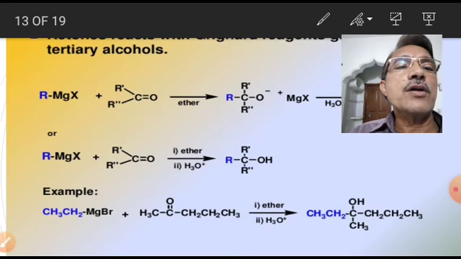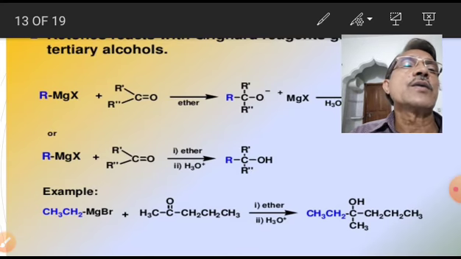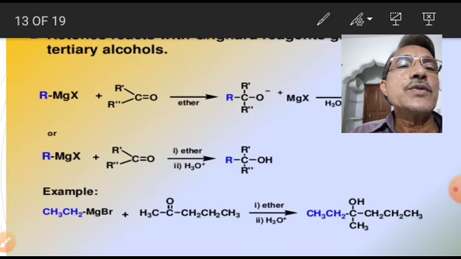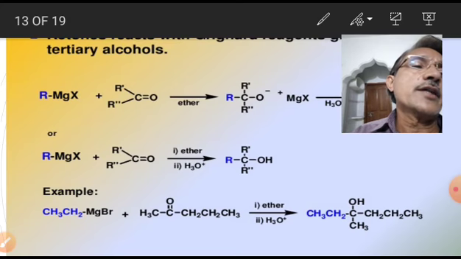So a tertiary alcohol can be obtained from a Grignard reagent using a ketone. So ketones react with the Grignard reagent giving rise to a tertiary alcohol.